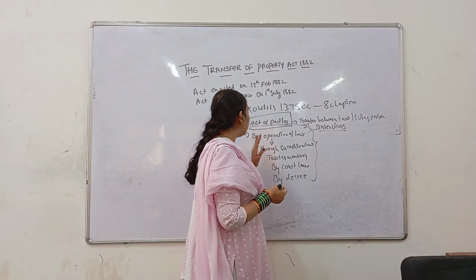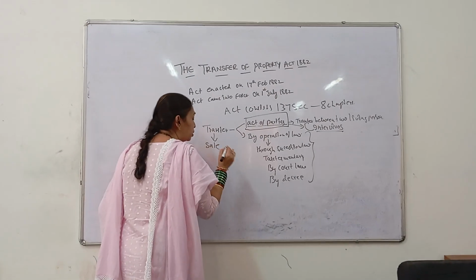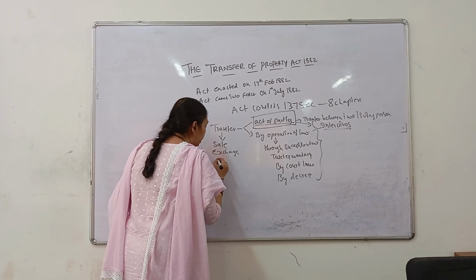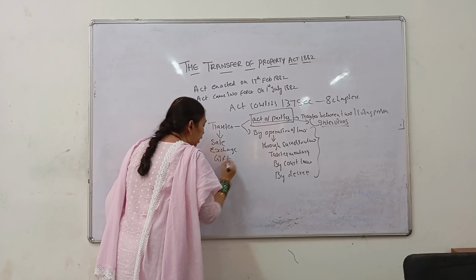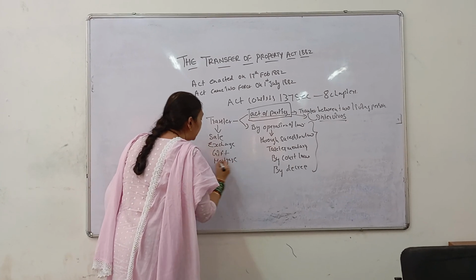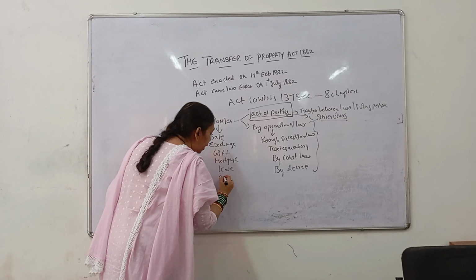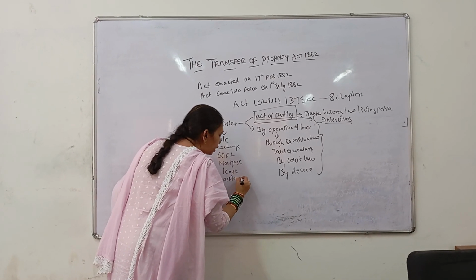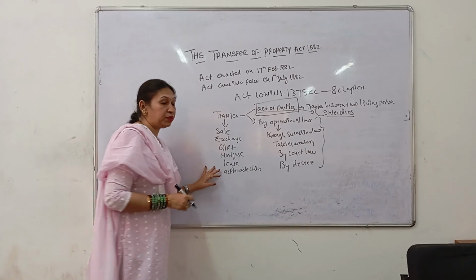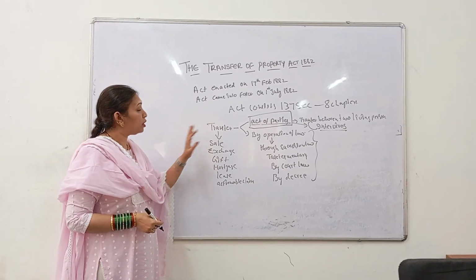Apart from this, the transfer can also be made through sale, or through exchange, or through gift, or through mortgage, or through lease, or through actionable claim. So in all these forms, if you are transferring the property, it is called a transfer of property.